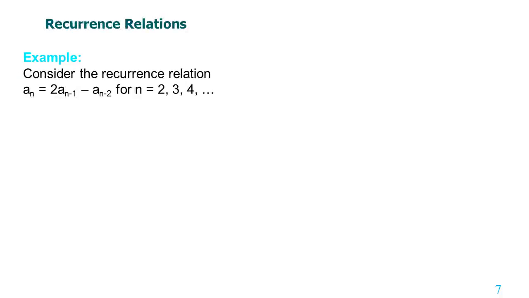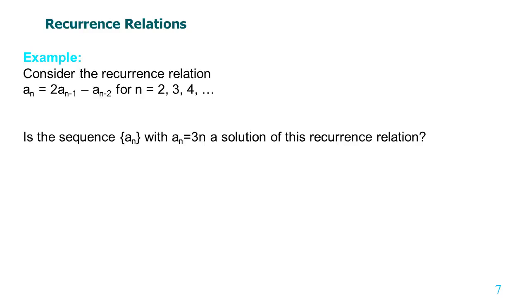Consider the recurrence relation an equals 2an minus 1 minus an minus 2, for n equal to 2, 3, 4, etc. Is the sequence an equal to 3n a solution of this recurrence relation?